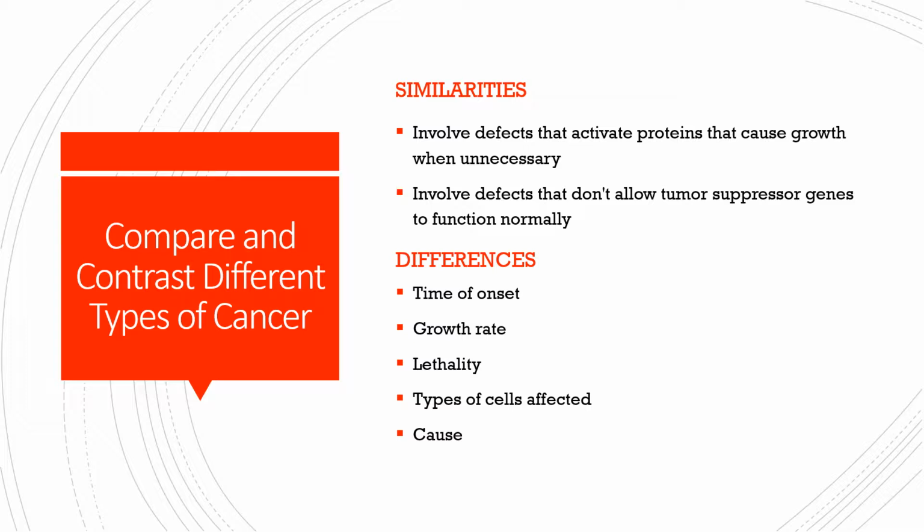Looking at the similarities and differences between different types of cancers, all cancers have in common that they involve defects that activate certain proteins that cause the cell to grow when the protein should not be active, and they also involve defects that stop tumor suppressor genes from shutting down the cell cycle. The differences lie in the time of onset, the growth rate, the lethality, the types of cells affected, and the cause of the cancer.